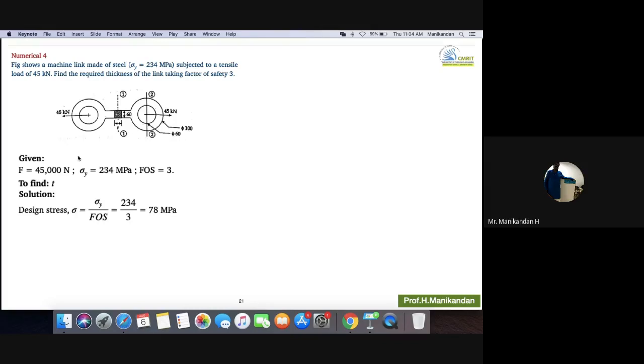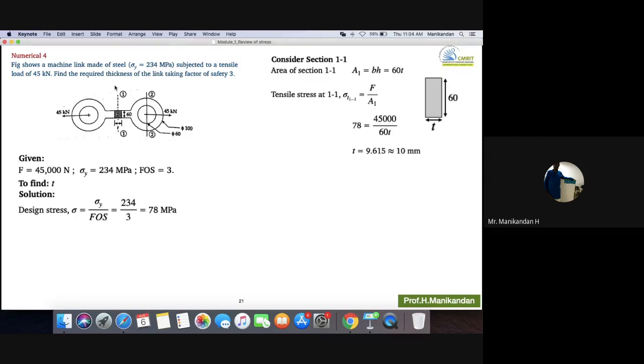No, sir, because this 45 kilonewton is acting along the axis. So section 1.1 is a rectangle with depth 60 and width equal to thickness T.